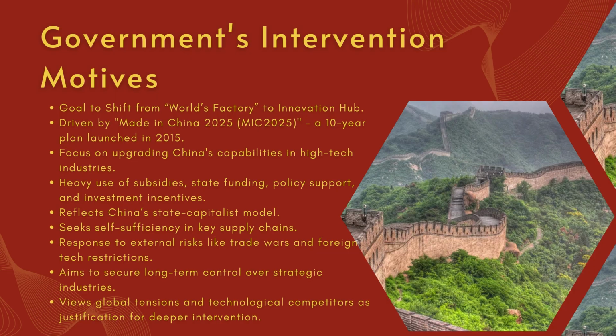One of the main goals is to shift China away from being just the world factory and towards becoming a high-tech, innovation-driven economy. This vision is clearly outlined in the Made in China 2025 plan, launched in 2015. It's a 10-year strategy aimed at boosting China's capabilities in advanced industries like robotics, aerospace, AI, biotechnology, semiconductors, and electric vehicles. To make this happen, the government channels resources like subsidies, policy support, and investment incentives into core strategic sectors. This reflects China's state capitalist approach, where the government plays a major role in driving economic and industrial growth to achieve long-term national and security goals.